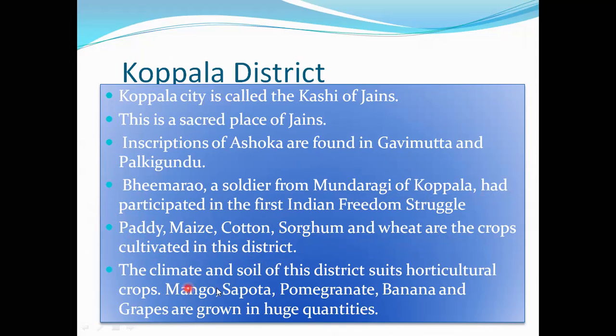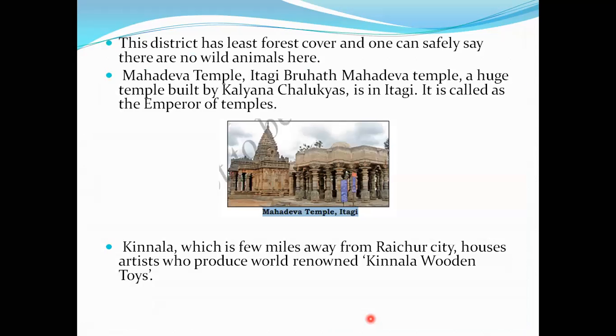The climate and soil of this district suit horticulture. Horticulture is nothing but totagarike. Mango, sapota, pomegranate, banana and grapes are grown in huge quantities. What are the things grown? Mango, sapota, pomegranate, banana and grapes. Which district is this? That is Raichur.